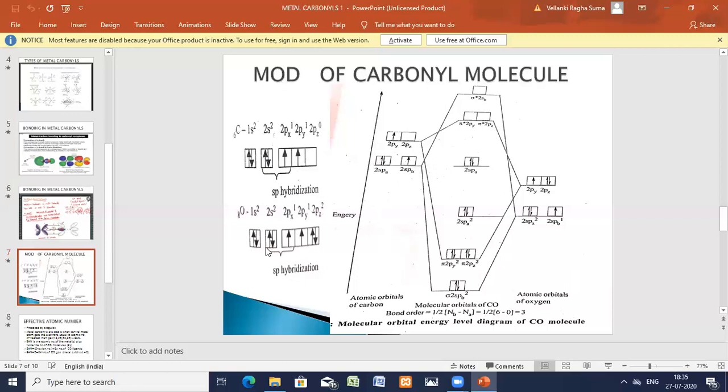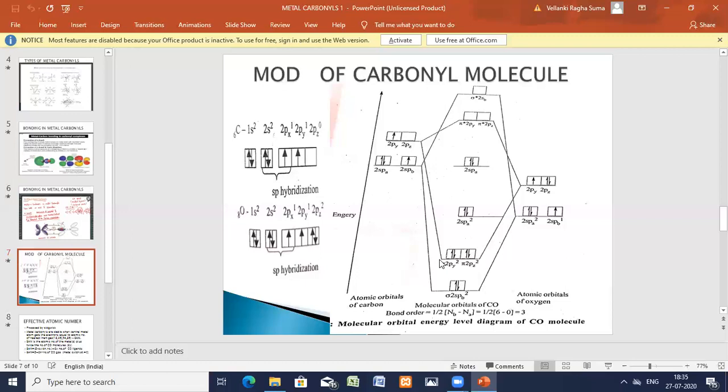For oxygen, here are the sp hybrid orbitals with a pair of electrons and a single electron, and two unhybridized orbitals, one with a single electron and one with a pair of electrons. Okay, this is the molecular orbital diagram of carbon monoxide. I'm just going to give you a glance at the hybridization and see how it is formed.